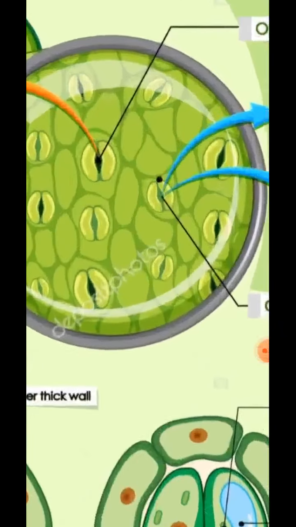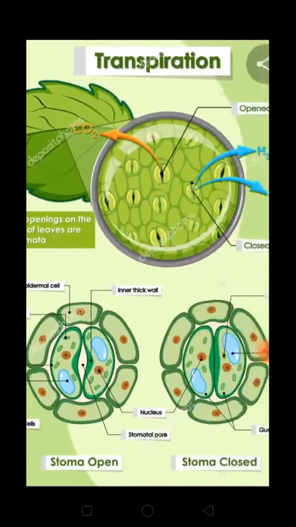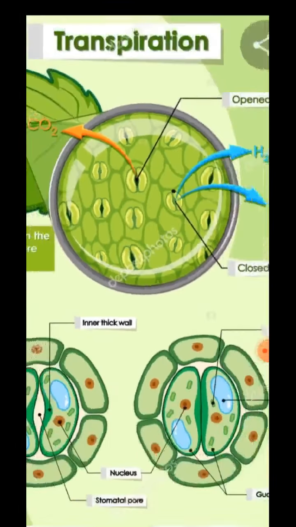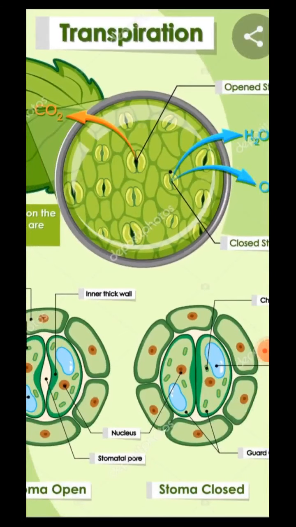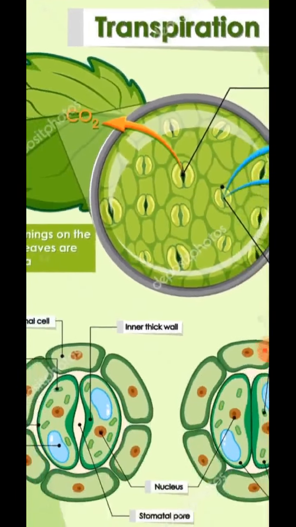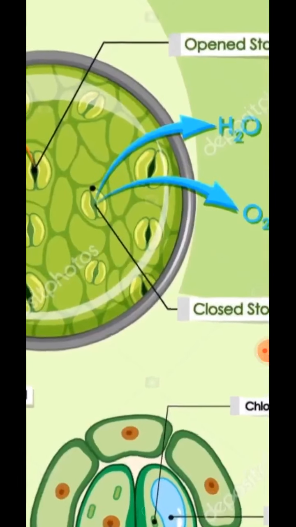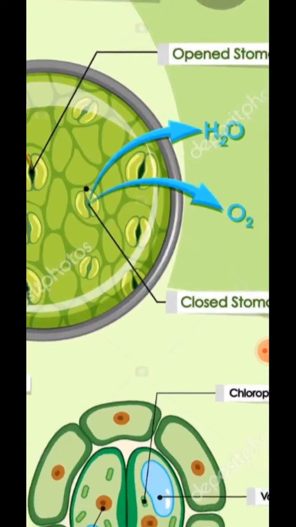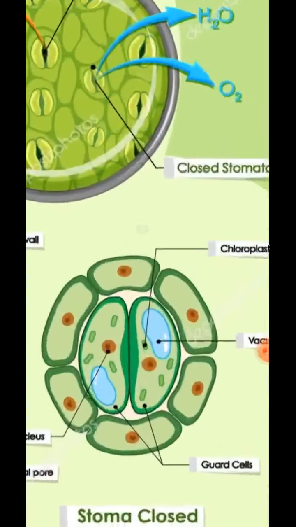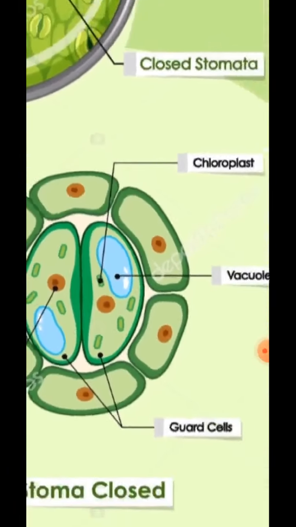Now next is synthesis of other nutrients from glucose. You can see the leaves have so many stomata. This is the surface of the leaf, and this is the microscopic view of the leaf having lots of stomata. Some of them are open, some of them are closed. When the stomata open, they take in carbon dioxide, and when open, they leave out water and oxygen molecules. See, all the labeling is given. The green dots present in these guard cells are actually chloroplasts.